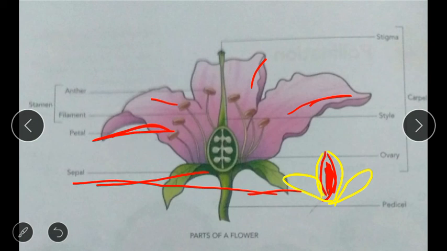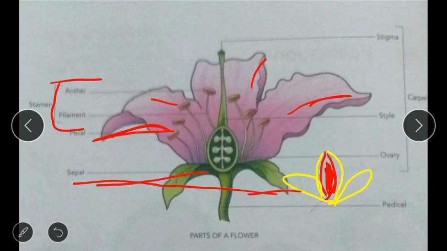This is the male part of the flower. In short, I am telling, then I will read for you. The male reproductive part of the flower, these two are the male reproductive part of the flower. In flowers also there are two reproductive parts, that is male and female.